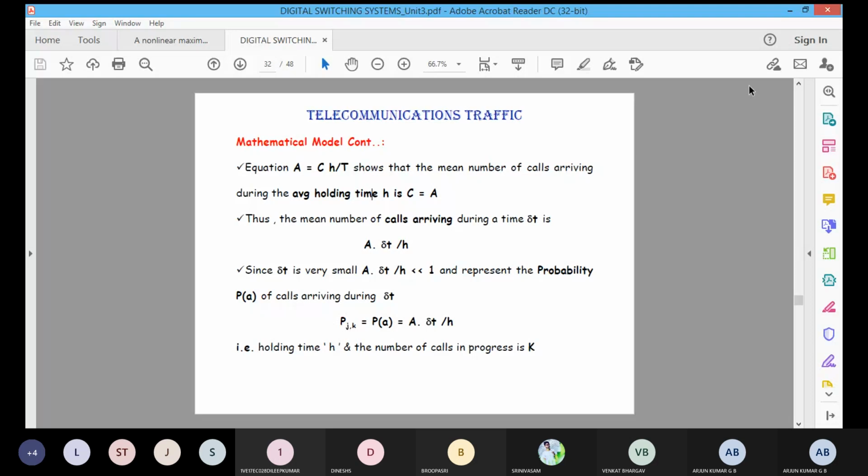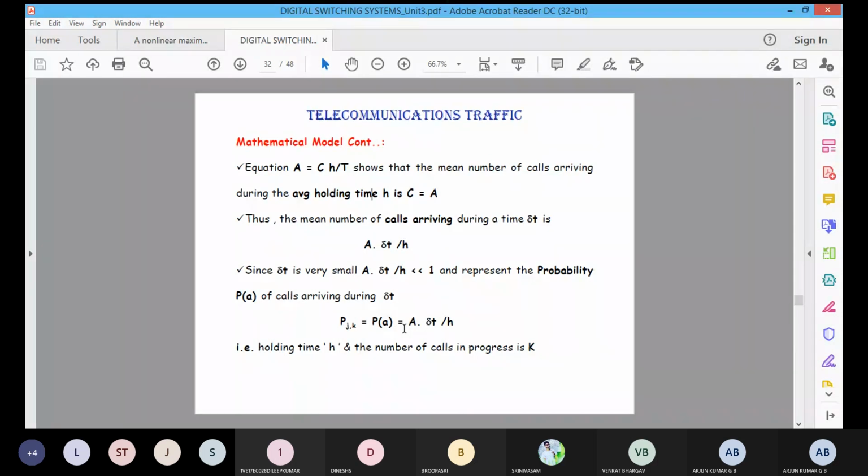Here, H is the holding time, and the number of calls in progress is K. Nothing arrives, it means that it is in the present state, that will be moved to the next higher level state. There is progress in the next state, that will be K.